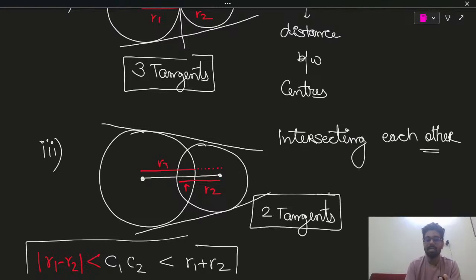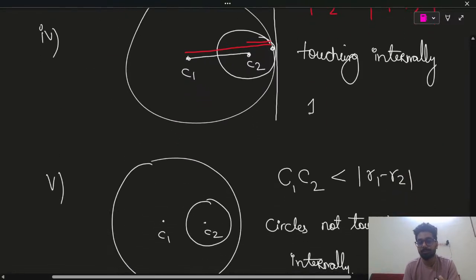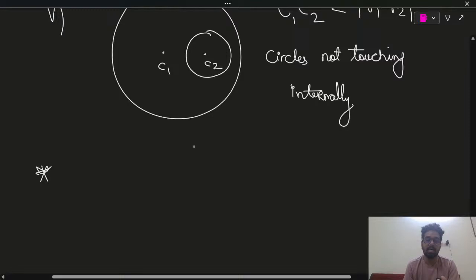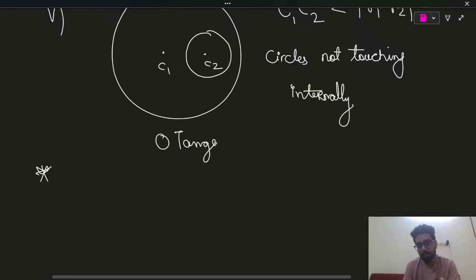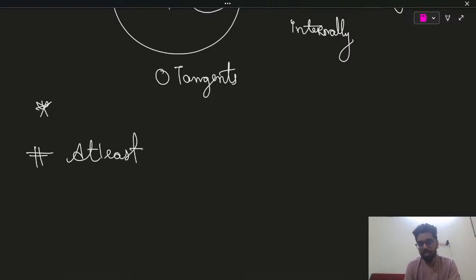And when circles are touching each other internally, then you will have exactly 1 tangent. And finally, if circles are not touching each other, you will say 0 tangents. Now what will the examiner share? Statements like at least 3 tangents. What is the meaning of at least 3 tangents? That's the statement the examiner generally uses.